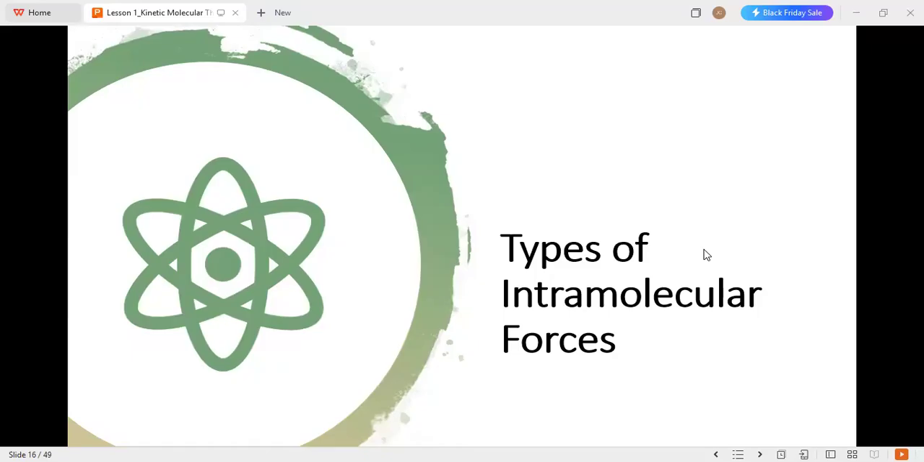Good day, everyone. For this particular presentation, we'll be discussing the types of intramolecular forces. Take note, as part of our review last time, we talked about intramolecular forces. This is the force of attraction within the molecule, like an internal connection between atoms in a particular bond. At times, they are also called chemical bonds.